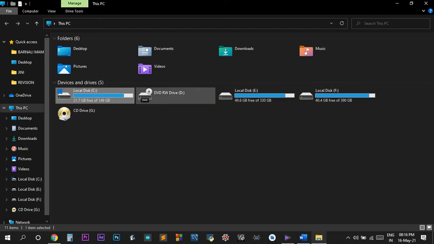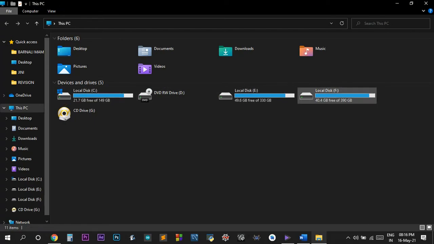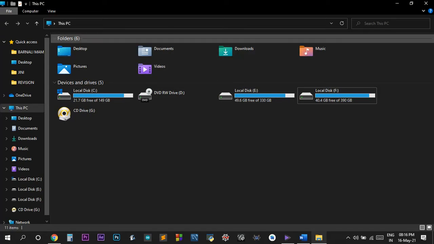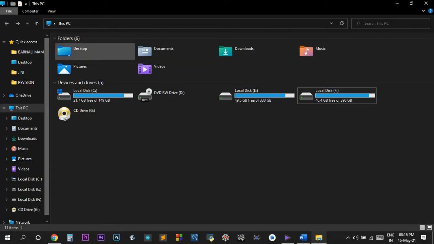Next comes icons. These are disk drives. You can just look at the icon of this. It looks like a hard disk. Then above it, it looks like a CD. This one looks like a picture, this looks like a video. This sign is of download, this sign is of music. Desktop doesn't have much of a sign, but this is the sign of document.